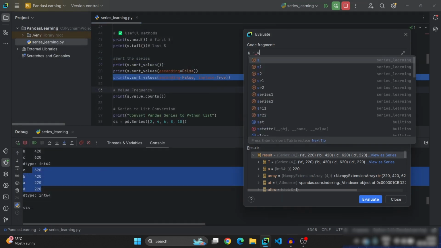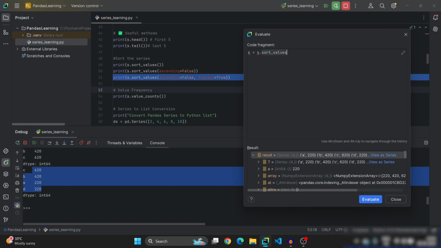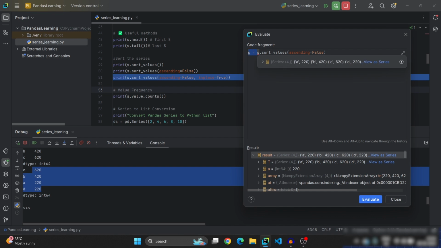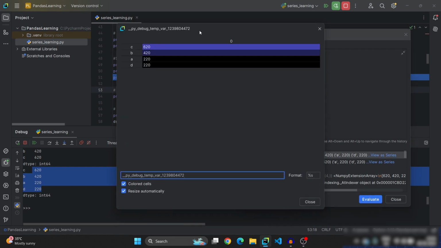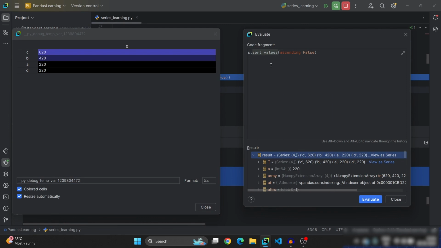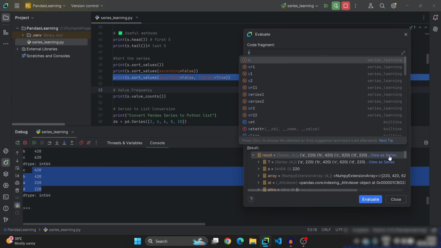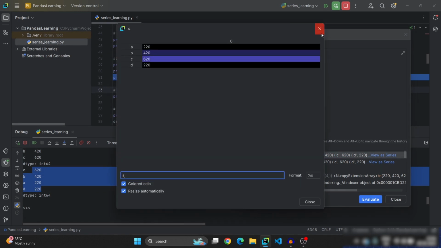Now we need to assign s dot sort values ascending equal to false. Remove it first of all. See, click on evaluate. Now open the view as series. See, it is now sorted in descending order, but here the result you will find is series. It indicates that this method sort values will return the series. It will not sort the series in place. It will return, not in place sorting. So here we have seen sort values has returned. But if you see, just enter s and click on evaluate. Open series. See, it is not sorted in place.